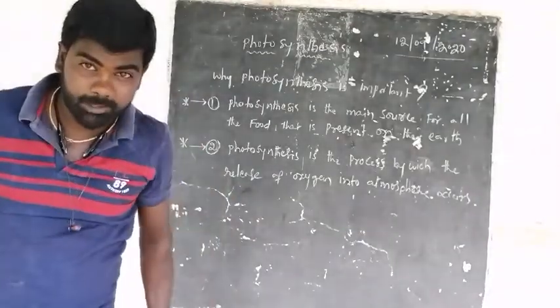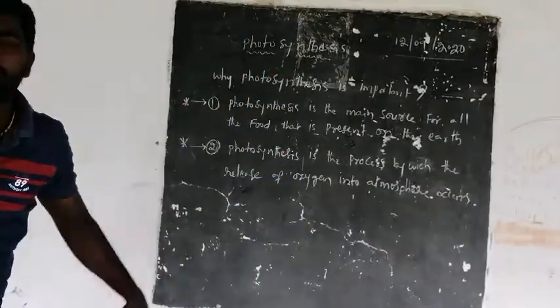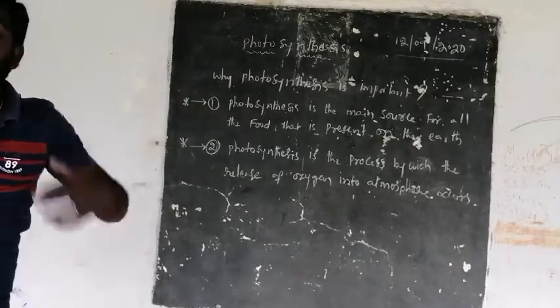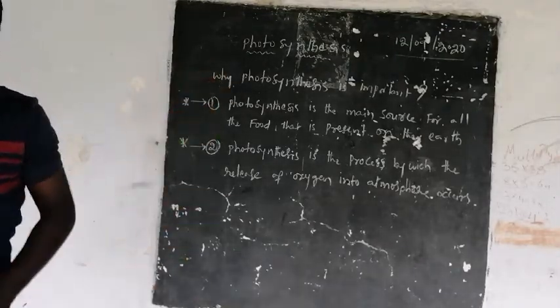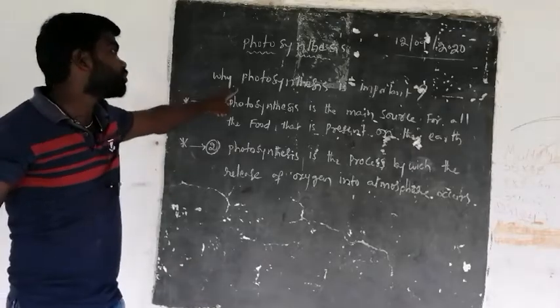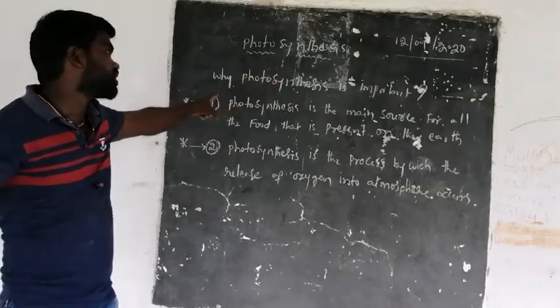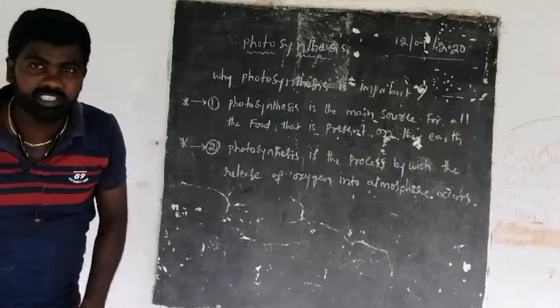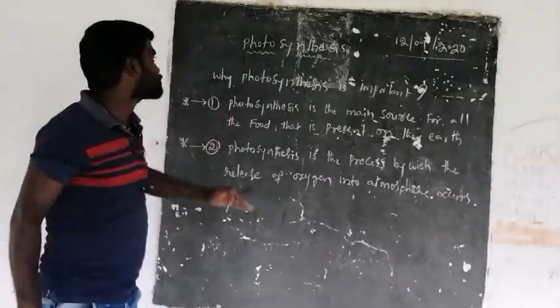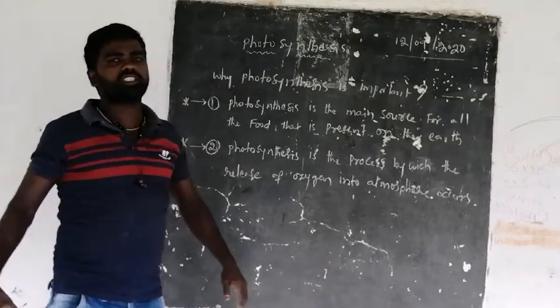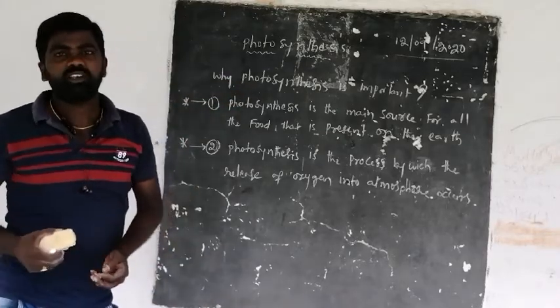Because of photosynthesis, plants are able to give all the food material on the earth, and plants are also able to give oxygen onto the earth. And because of these two reasons, photosynthesis is so important for each and every living being.